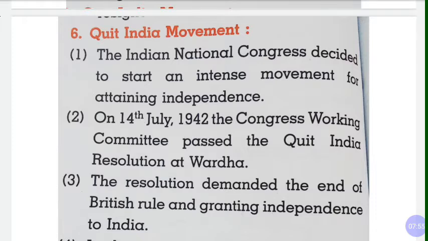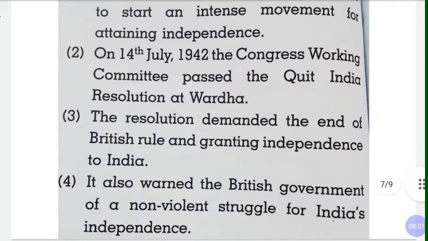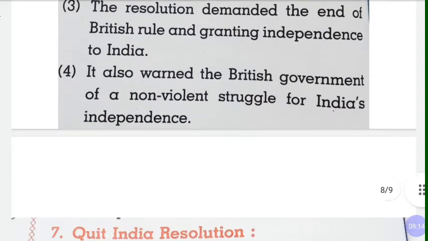So this was made last. Quit India means now anyhow they have to leave India. Quit India means Chodo Bharat. It also warned the British government of a non-violent struggle for India's independence. So they warned them that if they don't leave now, we will start the non-violent movement struggle again.